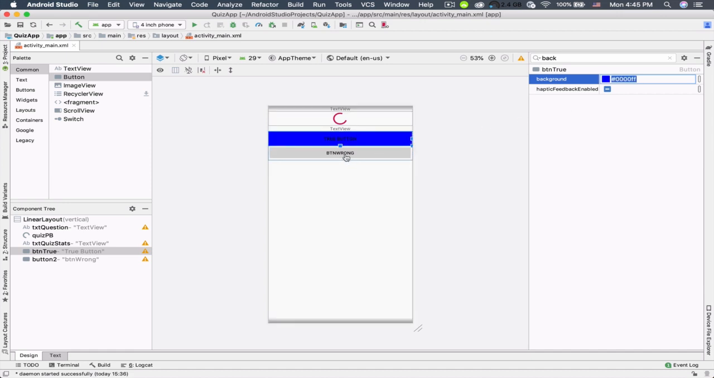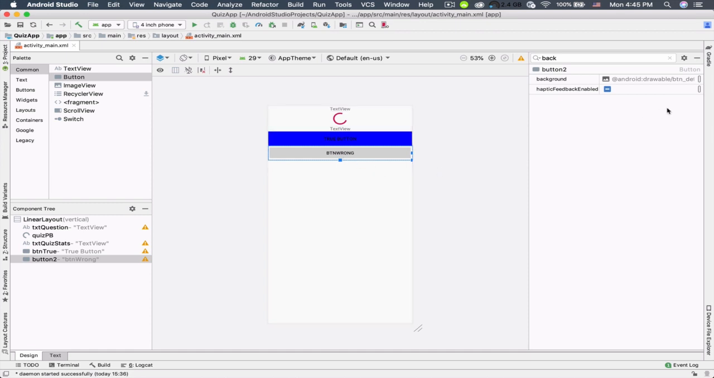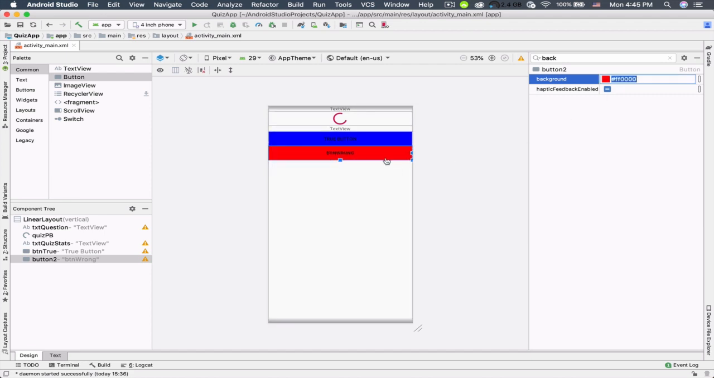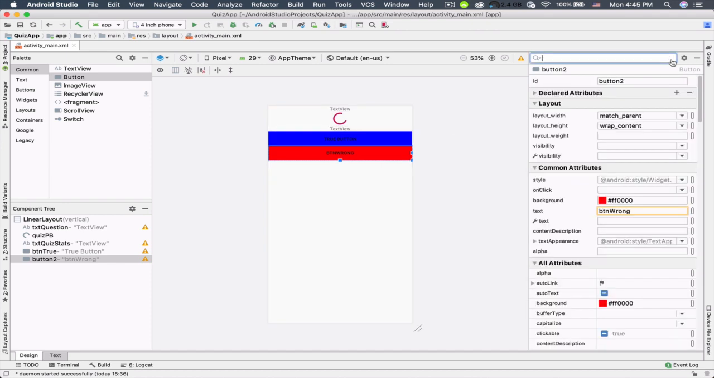And then for the wrong button, I'm gonna set the background color to be red. So hashtag RGB, R stands for red, so FF0000 and then press the enter key on your keyboard. So it seems that I have set a wrong text for this btn wrong. So I need to select this button and change the ID to be btn wrong, and I need to change the text of this button to be wrong button.